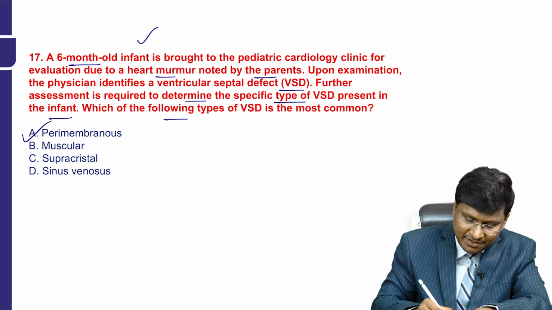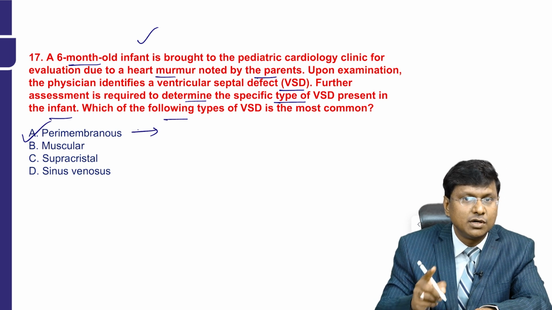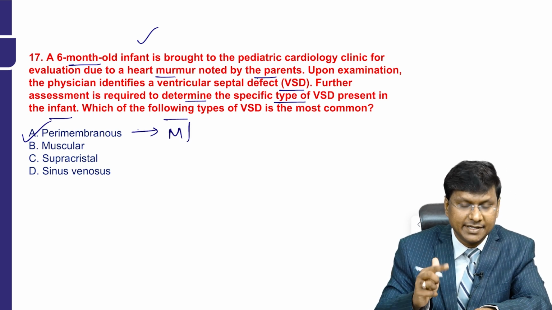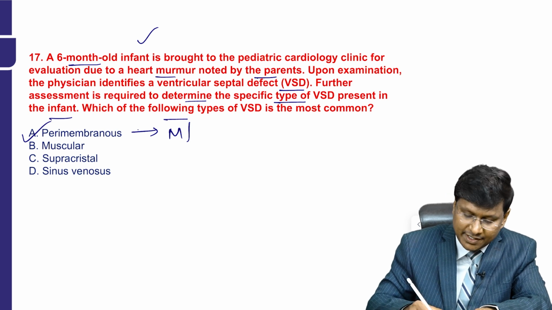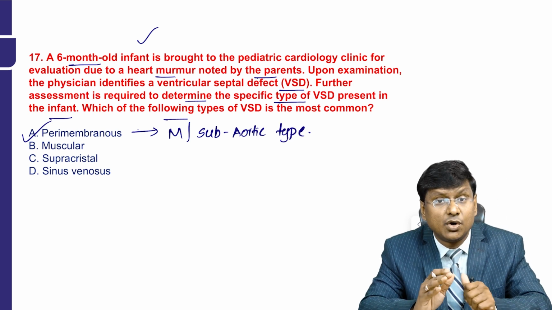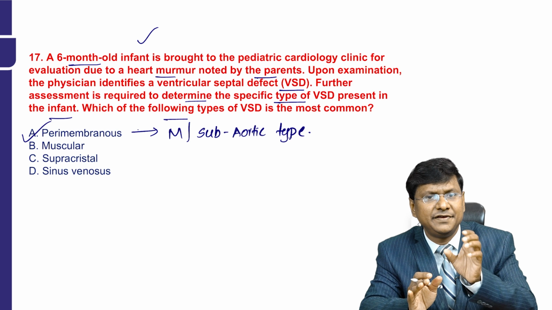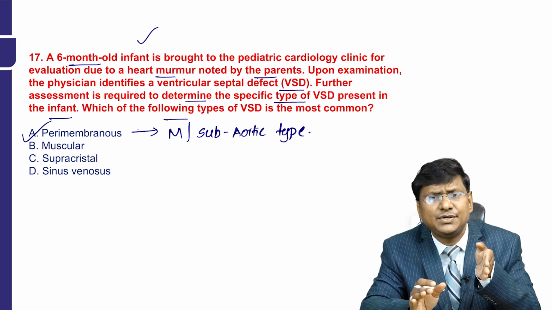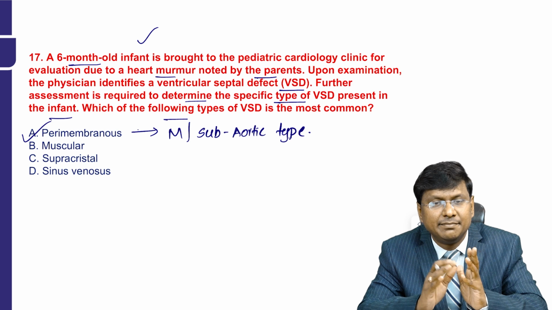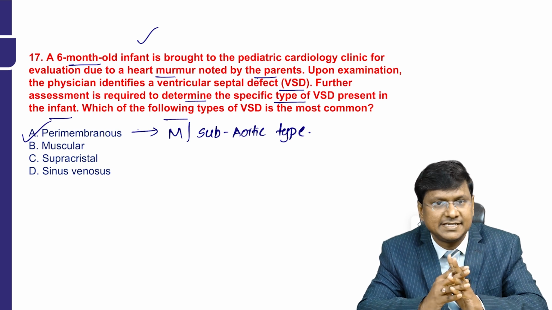This perimembranous type of VSD is also known as membranous or subaortic type. This type of VSD is located adjacent to the membranous septum, and it is typically found in the membranous portion of the ventricular septum.